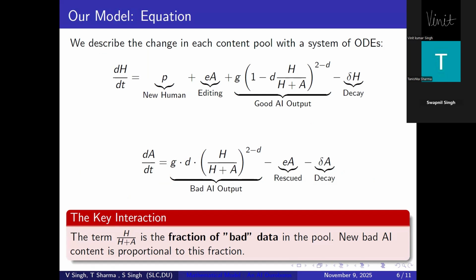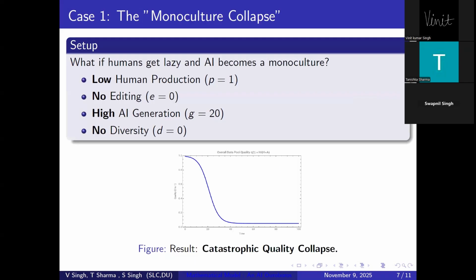We then express the change in these content pools with two differential equations. In short, they describe how human and AI content evolve over time, including how much decays, how much is rescued, and how much new bad data gets collected. The key interaction term here is A divided by (H plus A), which shows the fraction of bad data in the pool. The more bad data we have, the more likely it is that the future AI content will also be of low quality.